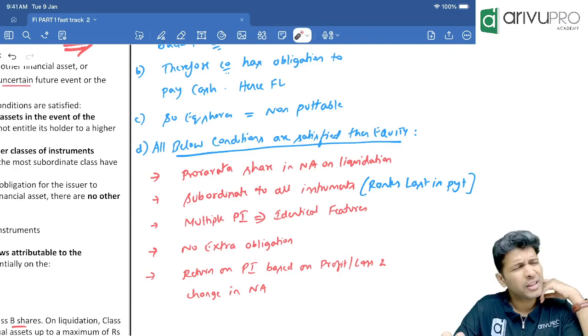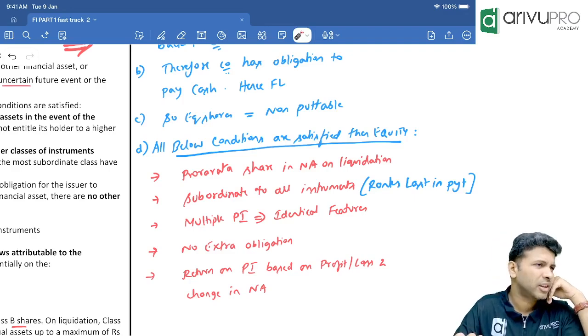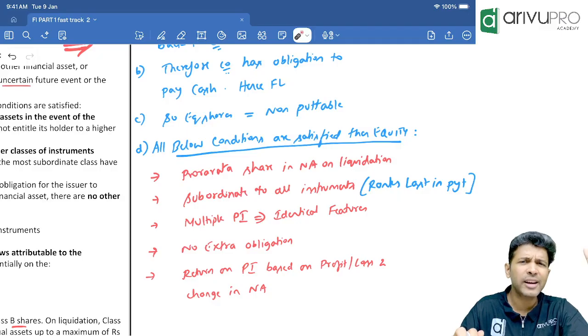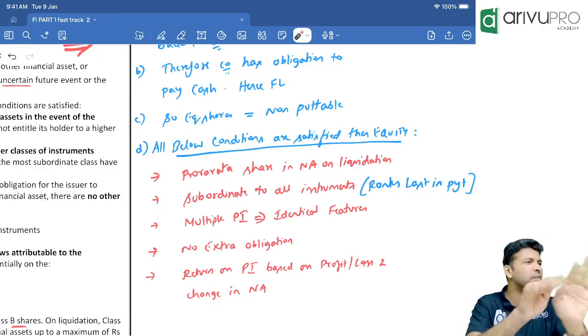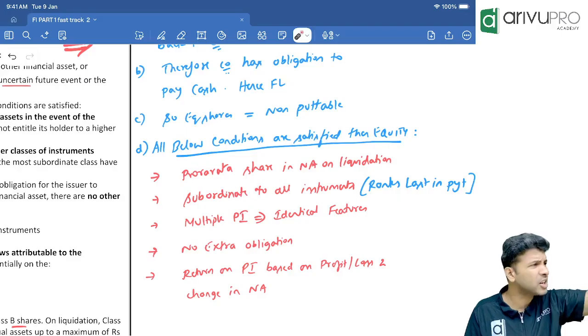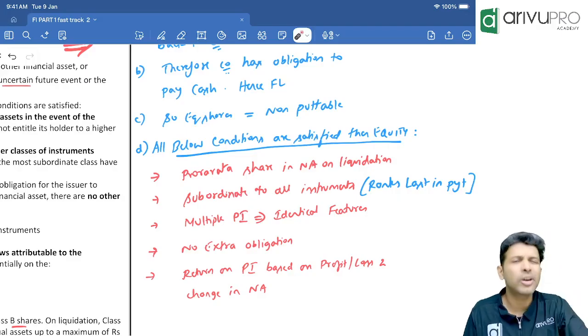Sir, you tell me, if you have equity shares, is there any partiality? One equity shareholder will get 1 vote, another equity shareholder will get 10 votes. Like that, there will be partiality. No, one equity share will entitle to 1 vote. Will equity shares have different features or the same features? Same features, yes or no? Meaning is any partiality done or no partiality? That is the next point.